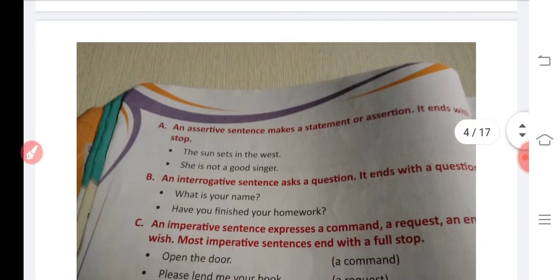When a sentence is written, the first letter is always written in capital. In between, capital letters should not be used unless it is a name, a particular place, or a proper noun. After the sentence is completed, you should use a full stop.